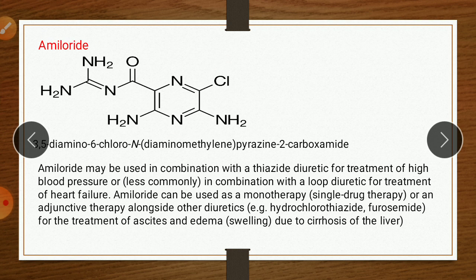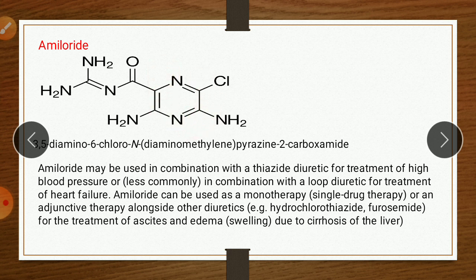Now the next, or last, drug of this category, potassium-sparing diuretics, is amiloride. IUPAC name: 3,5-diamino. So here again there is numbering 1, 2, 3, 4, 5 and 6.